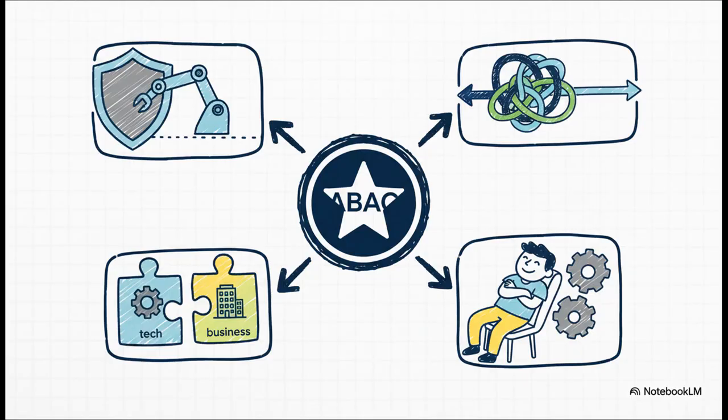So what does this actually mean for you and your team? Well, for one, it massively simplifies permissions. It slashes that manual work and the risk of mistakes. But even more importantly, it lets you align your technical access rules with your business context. Things like a project name or a team or cost center. This is a huge step toward real least privilege access, making sure identities only have the exact permissions they need. It's really a foundational piece for building a more dynamic, zero-trust security model in the cloud.